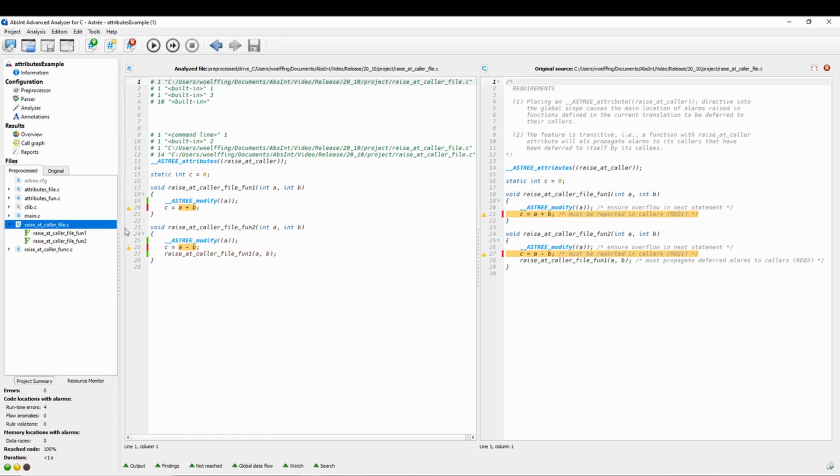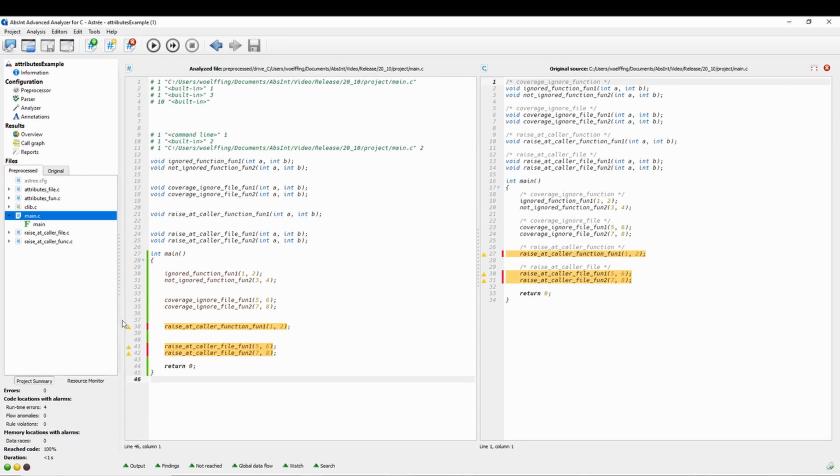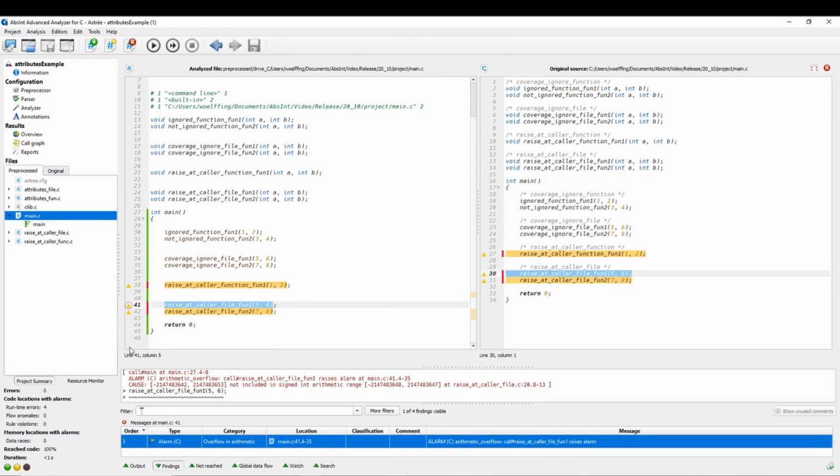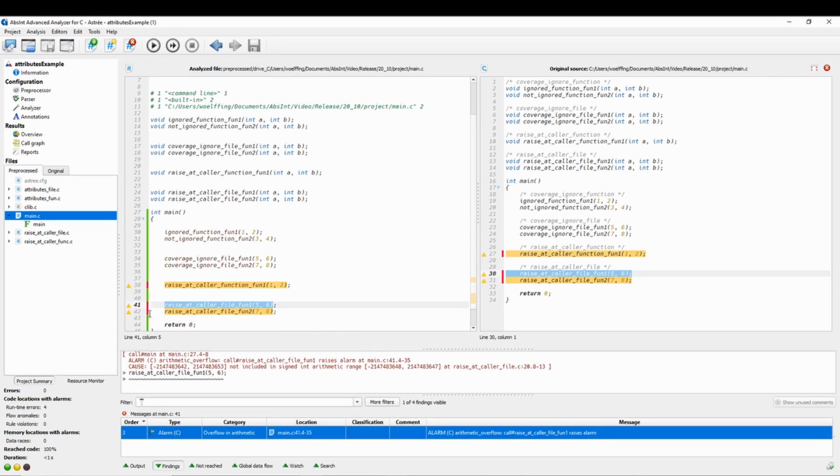Using this attribute, Astrée will raise an alarm in the calling function. Again, we have an example on file and on function level. At file level, the directive is inserted at the beginning of the file to apply it to all functions in that file. When we look at the caller, in this case the main function, we see that the alarms are raised on the calling side.